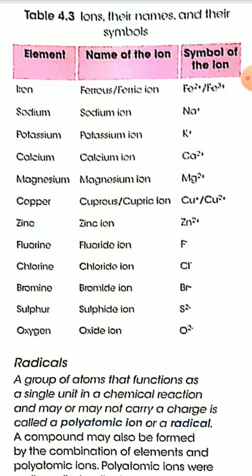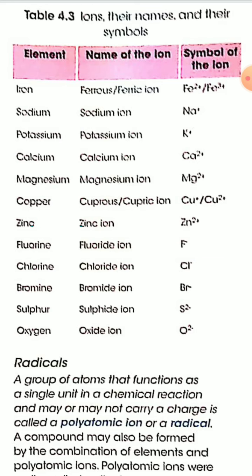Bromine forms bromide ion by accepting one electron, and the symbol of bromide ion is Br minus. Sulfur forms sulfide ion by accepting two electrons, that is S2 minus. And oxygen forms oxide ion by gaining two electrons, and that is O2 minus.